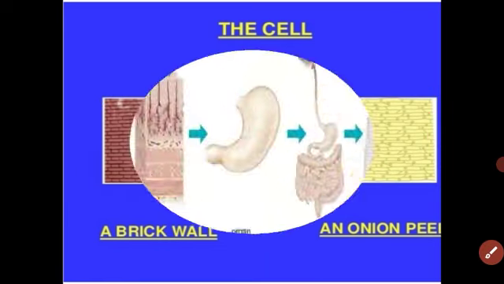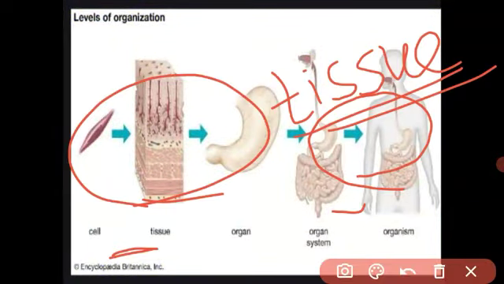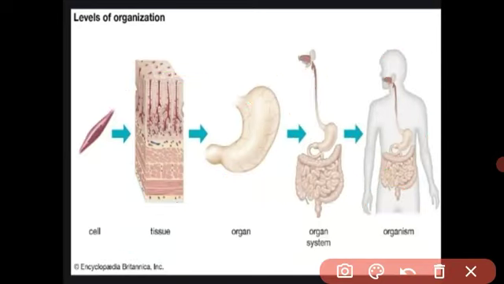Let us again revise. See, students, look at this picture. This is a cell, a single cell. All living organisms are made from a single cell, so the cell is called the structural and functional unit of life.